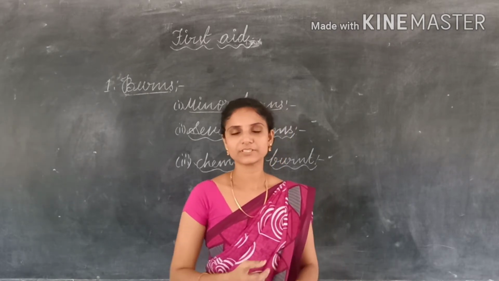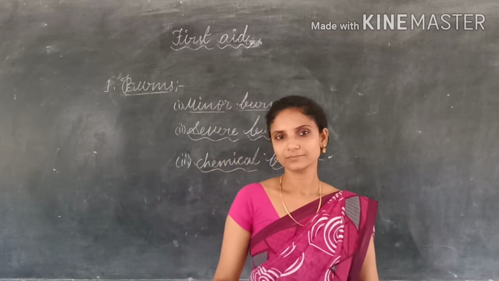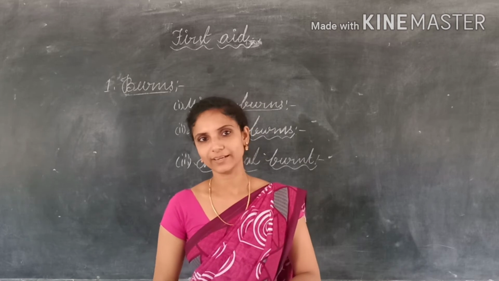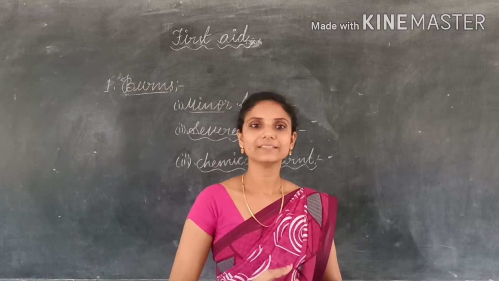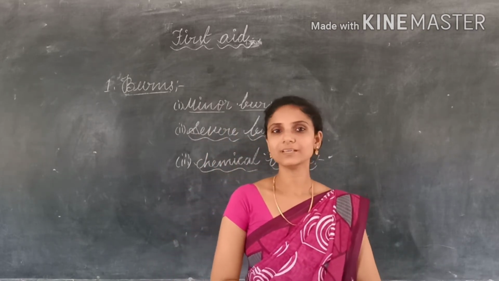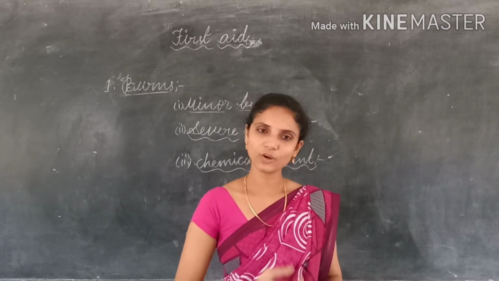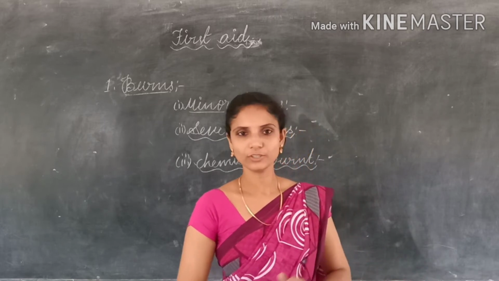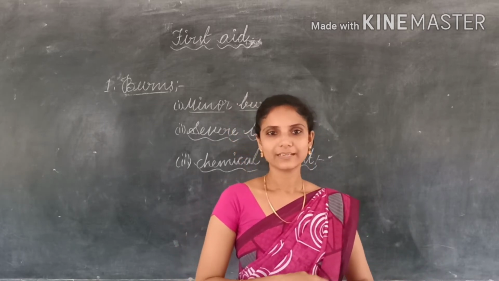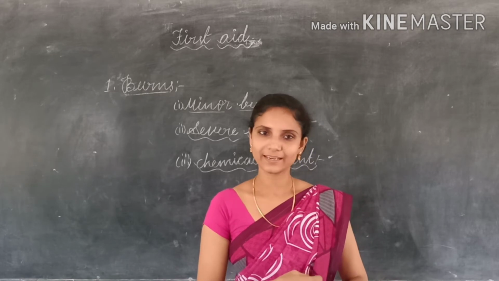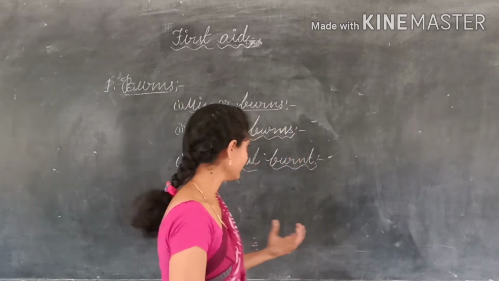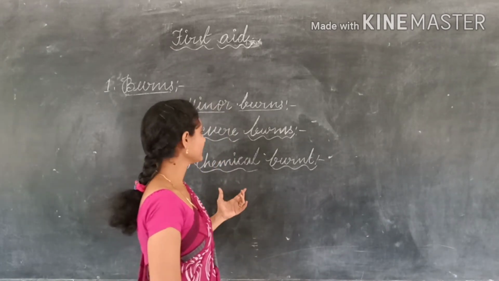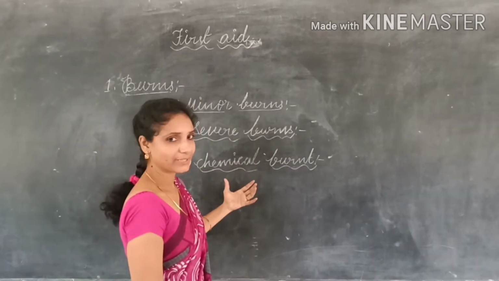In the third step we must wash the burnt area with plenty of water, and next give him plenty of water to drink. Next, cover it with a sterile gauze and send him for the doctor's help. So these are the steps involved in the burning cases.